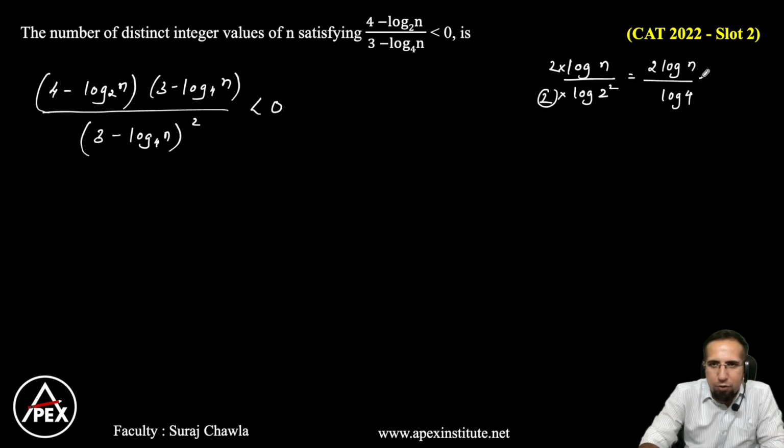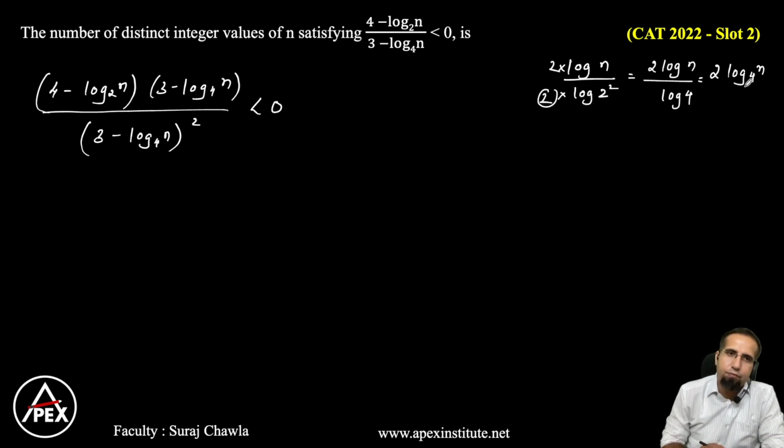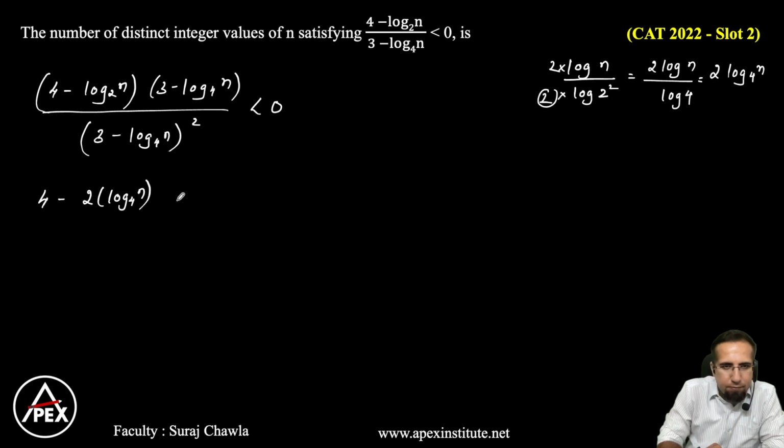So this can eventually be written as 2 into log n to the base 4. So I can rewrite this as 4 minus 2 into log n to the base 4, in one bracket. And again I have 3 minus log n to the base 4. Denominator is always positive, so it should be less than 0.